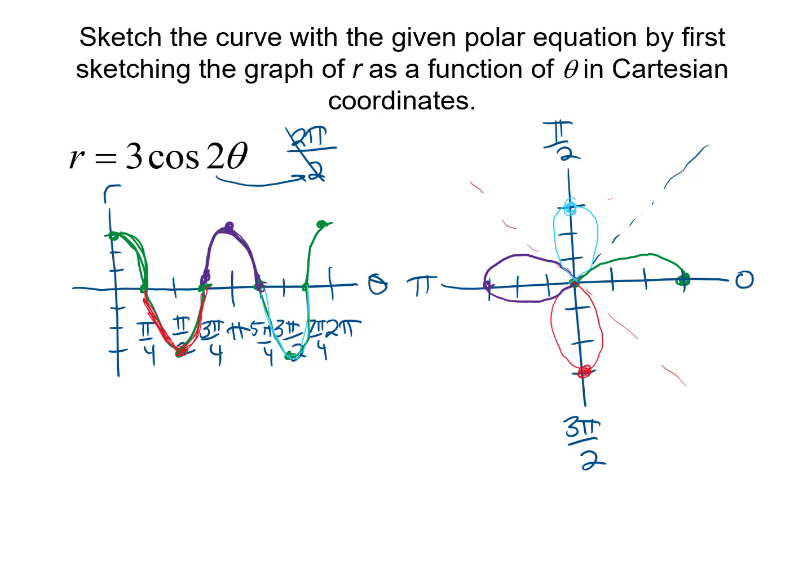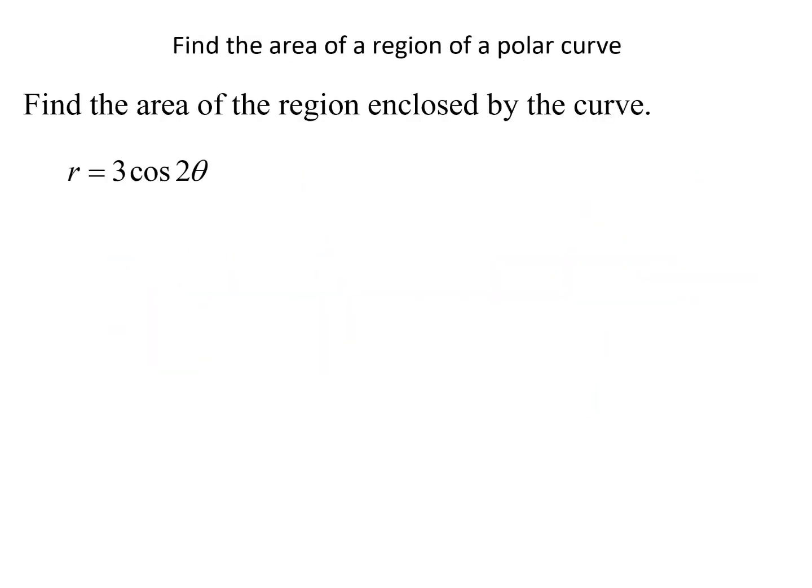And then our last little piece of the graph is when we are at 0 at the pole at 7 pi fourths, then we go back out to 2 pi, and so we're going to swing back here and complete our picture. A little bit lopsided, but you get the idea. Now the next piece of this, we are going to use this graph and do the next problem, which says to find the area enclosed by the curve. So I'm going to go back to the next slide and we'll put it on that one so we can see how we get that area.